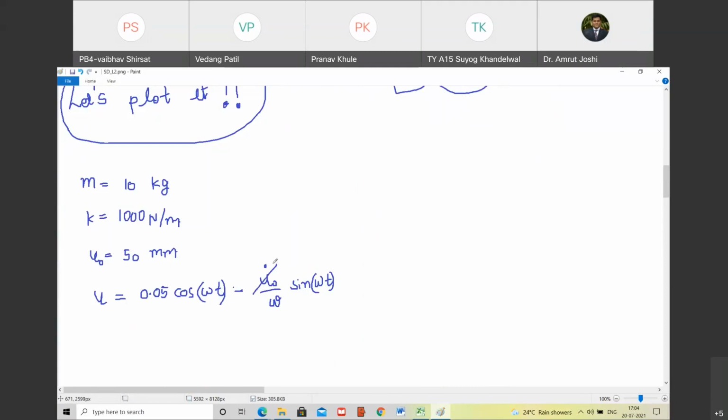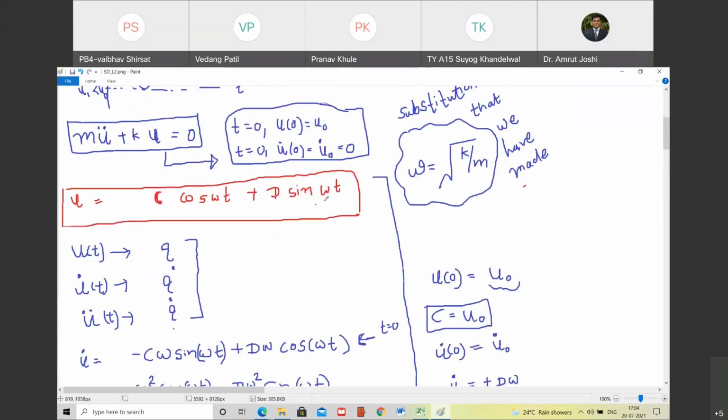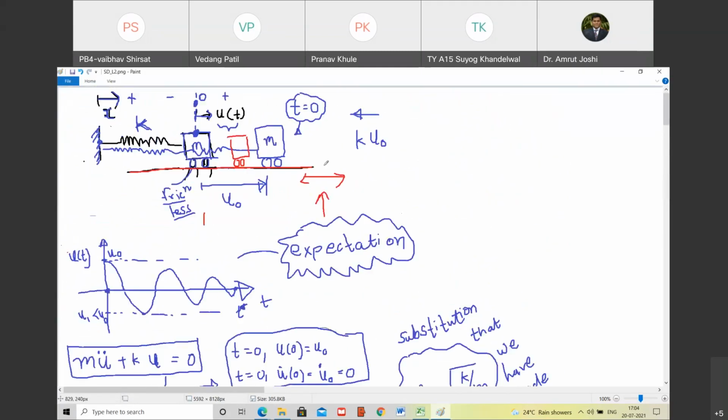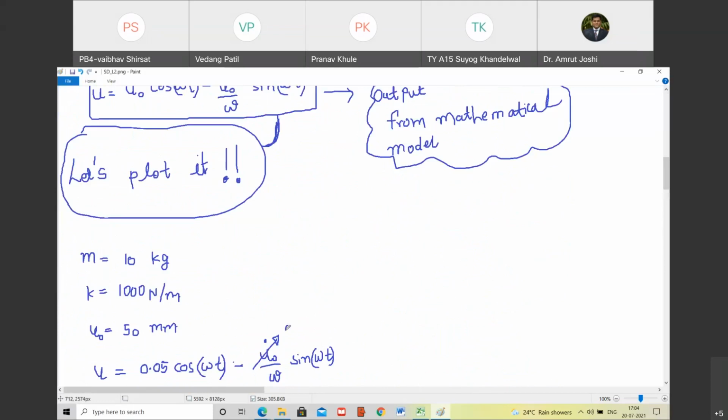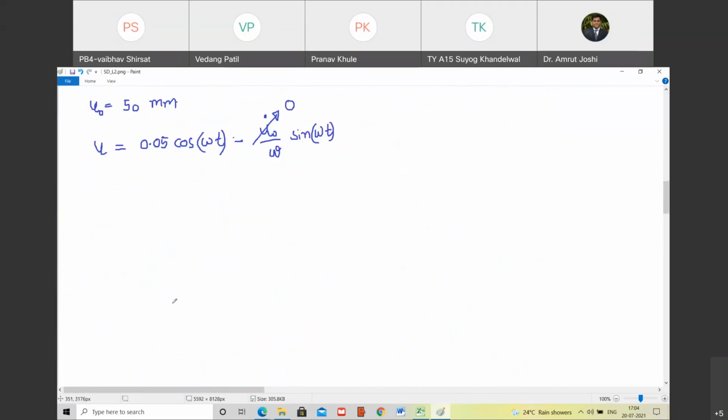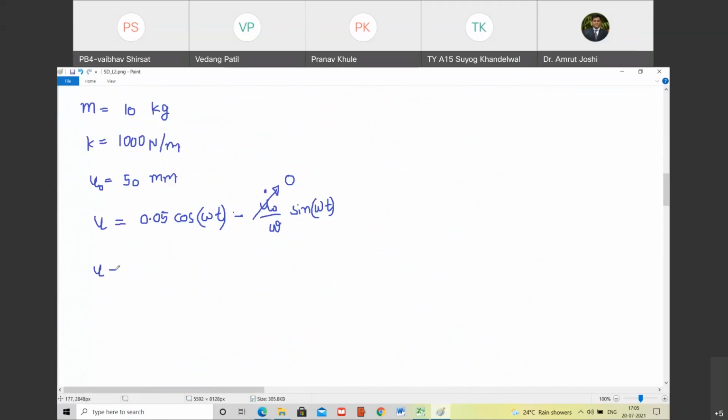But what is u0 dot? As the block has started from rest, therefore this value is 0. Do you agree with me? Yes. Right. So therefore u is equal to 0.05 cos omega t. Happy? Yes, sir. And what is the value of omega? Tell me.